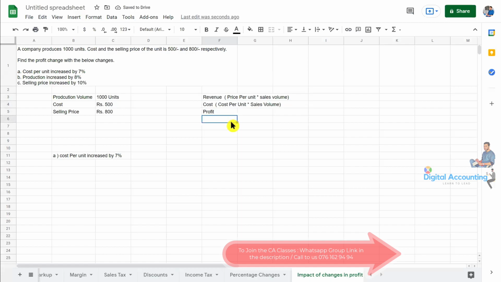Then the profit will be the difference. Let's take an example. For the current volume, the production volume is 1000 units. If they are selling all 1000 units, the selling price is 800, then the sales revenue will be 800,000.